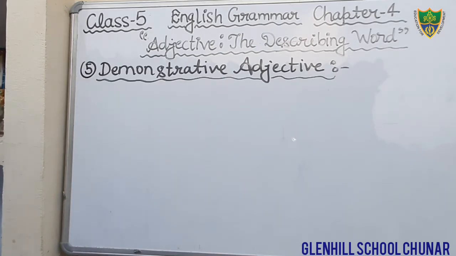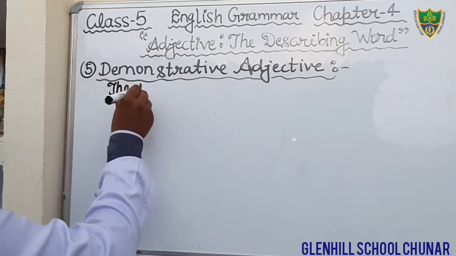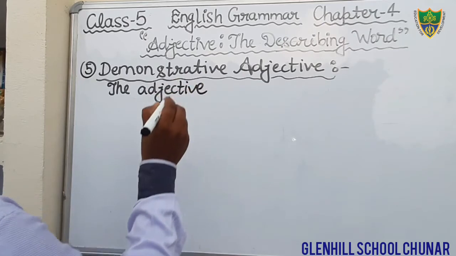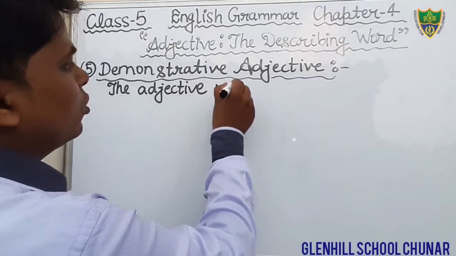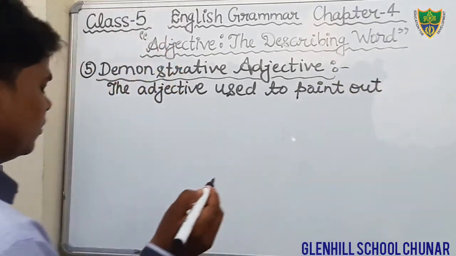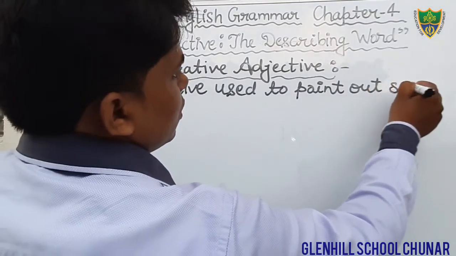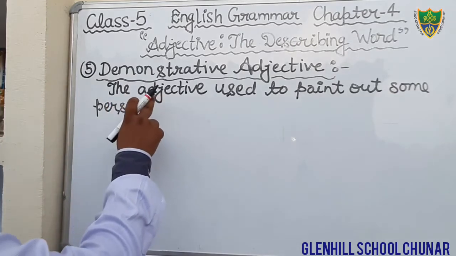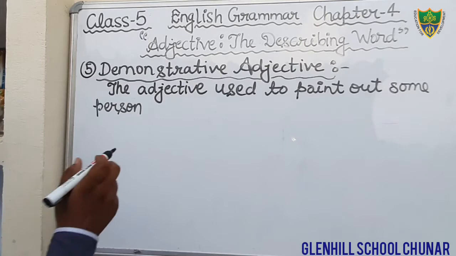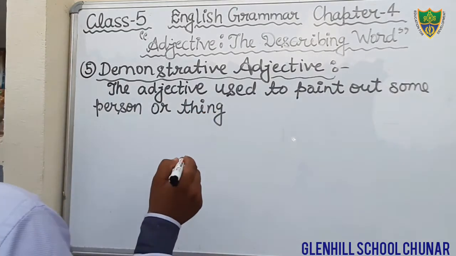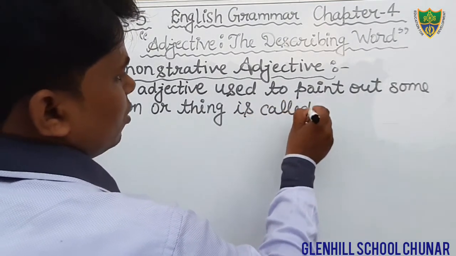Demonstrative adjective. Just write down here: the adjective used to point out some person or thing is called a demonstrative adjective.